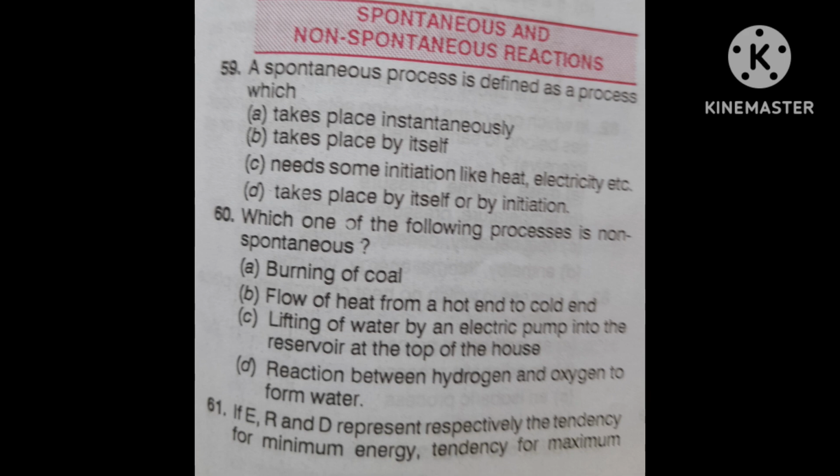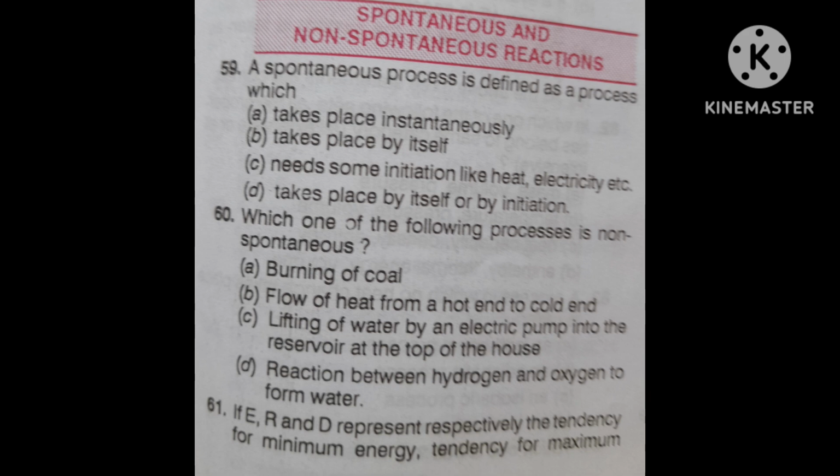Energy will be less. And R is randomness, because in 2HgO, one molecule is converting into 2Hg and O2, which means the number of moles is increasing, so you can tell the randomness, the entropy, is increasing.